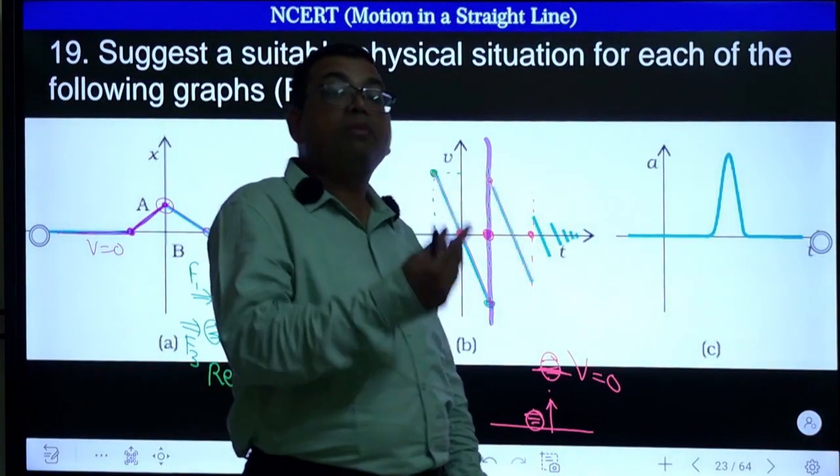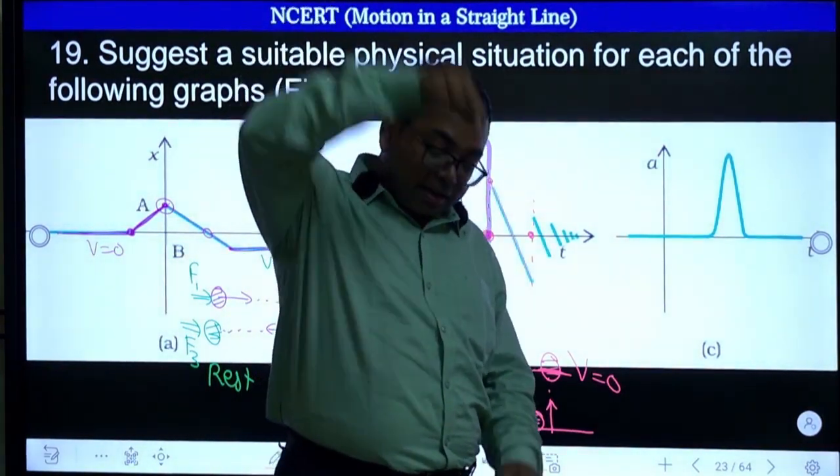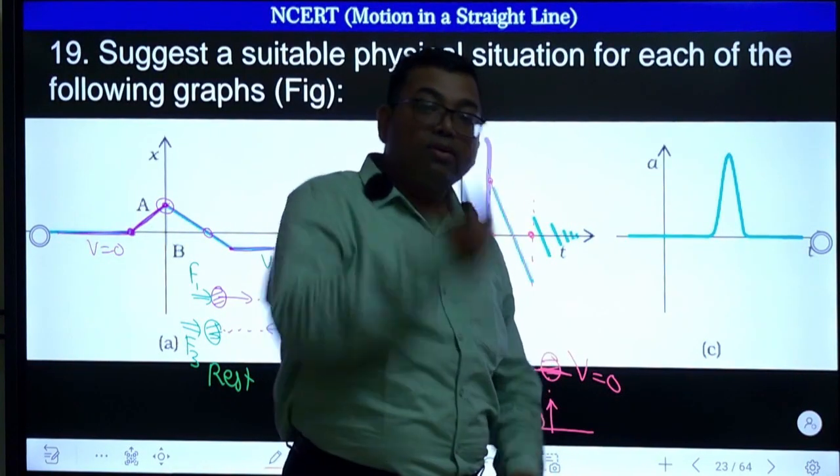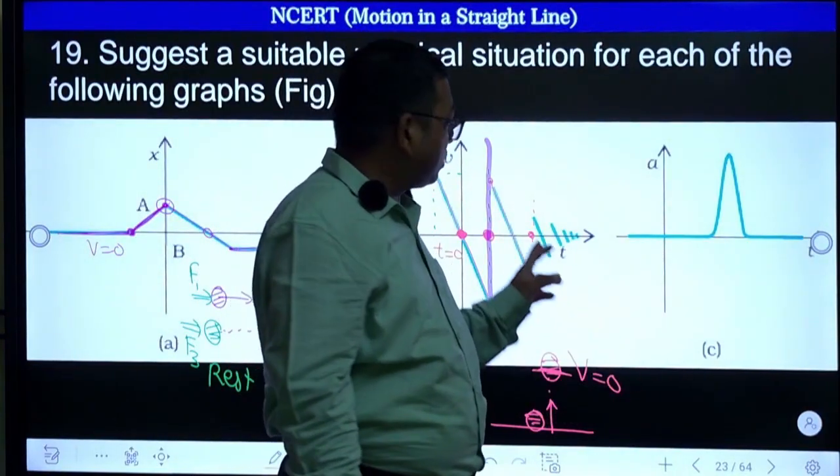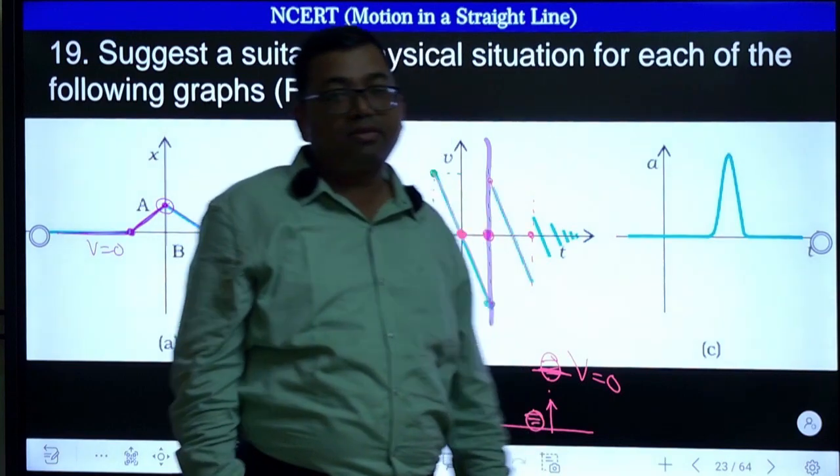That means you are throwing a ball, it is going up, it is stopping, coming back, again hitting, then going like this, it is happening. And during collision some speed is getting lost. So like that some loss is happening like this, right?